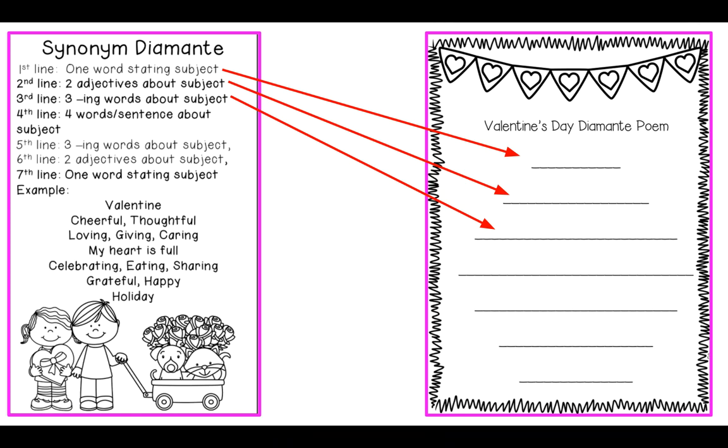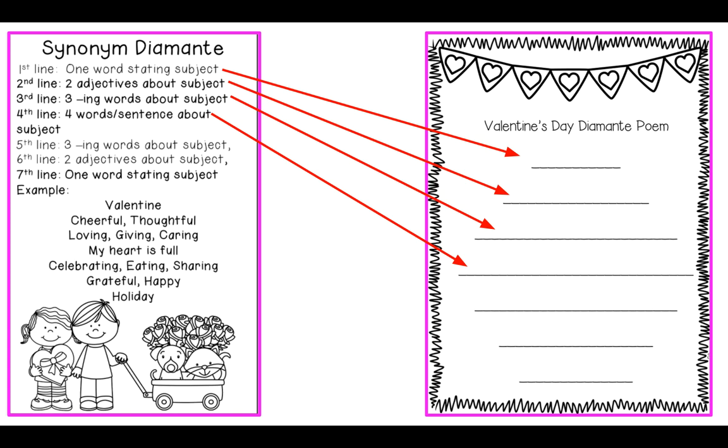The example said loving, giving, caring. So think of three words that end in ing about your subject for your third line. If you need to pause the video, please do. For the fourth one, you're going to come up with four words in a sentence about the subject. So it's going to make a sentence, but it's only four words. The example said, my heart is full. That's only four words. Again, it has to do with my subject, Valentine, and it is my heart is full. It's only four words.